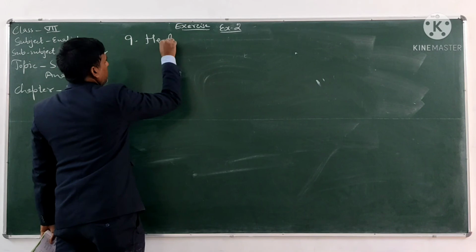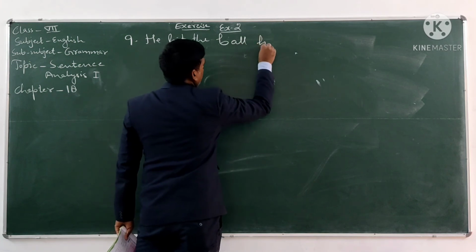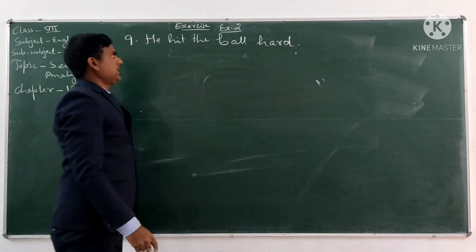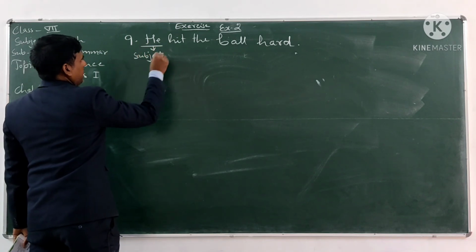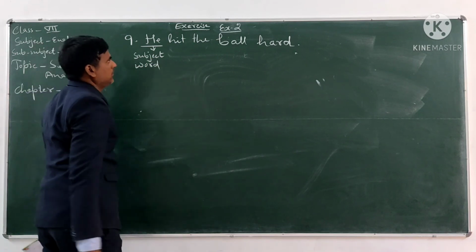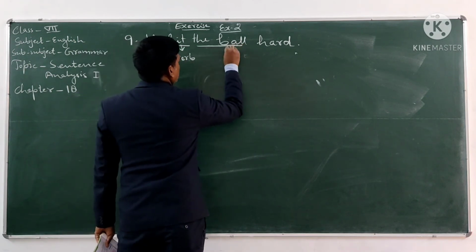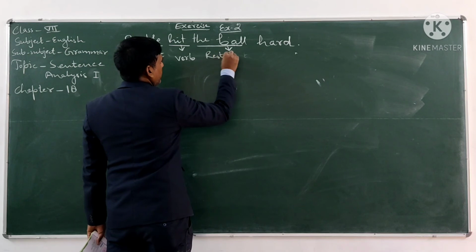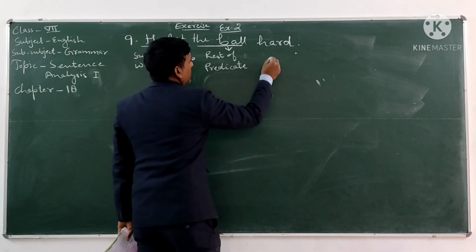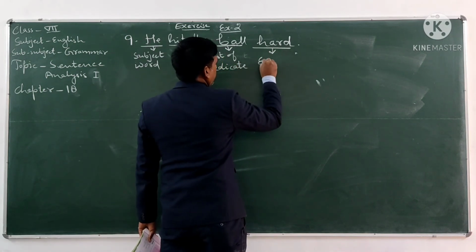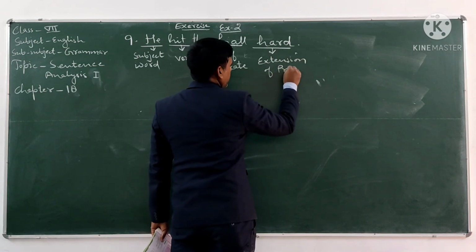In this sentence, he is the subject word, hit is the verb, the ball is the rest of predicate, and hard is the extension of predicate.